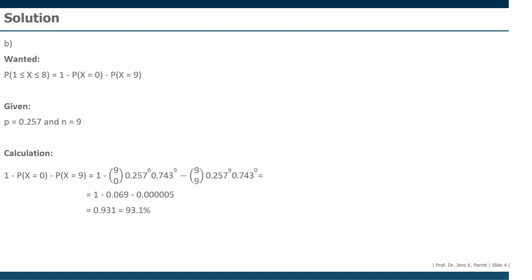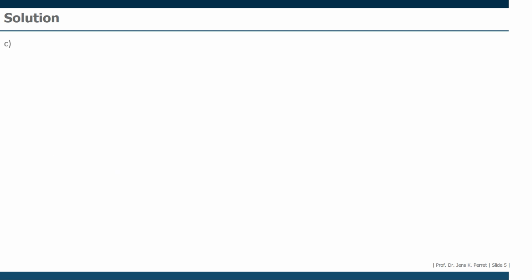So let's turn to the third and final part, part C. In part C, we're actually looking for the arithmetic mean. The arithmetic mean in this case can easily be calculated as the sample size times the probability. However, we need to consider here we have a slightly larger sample size.